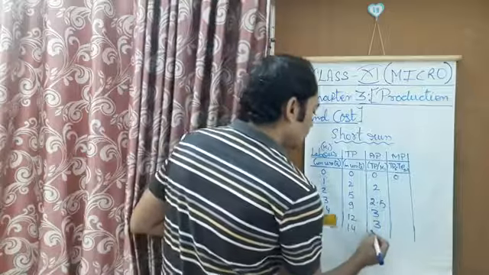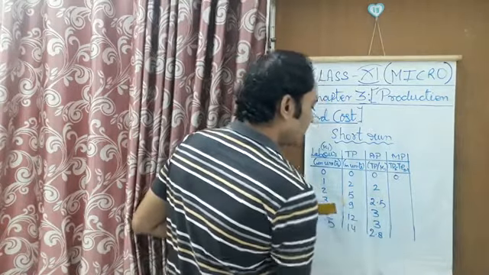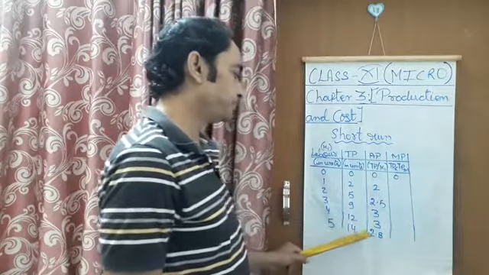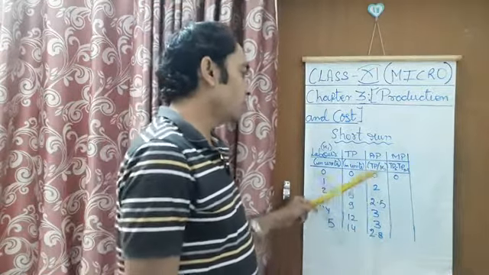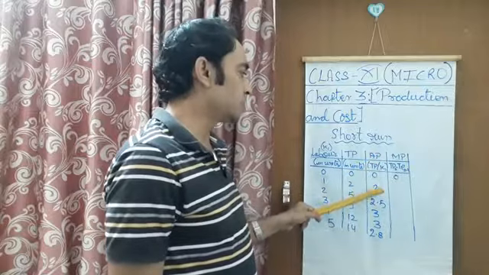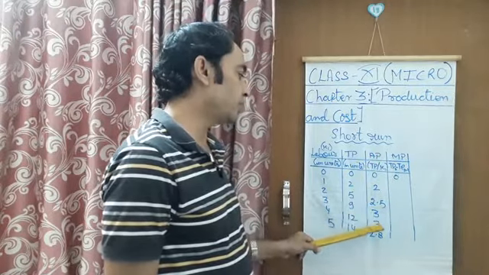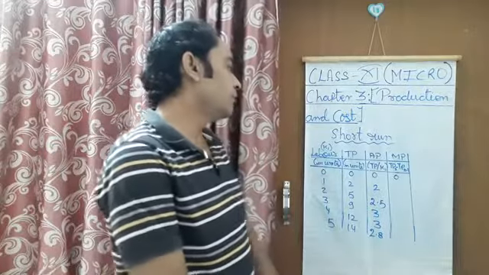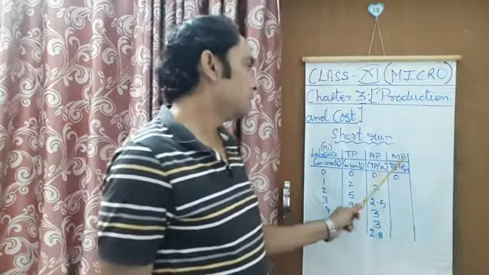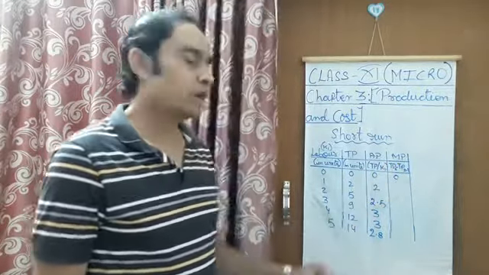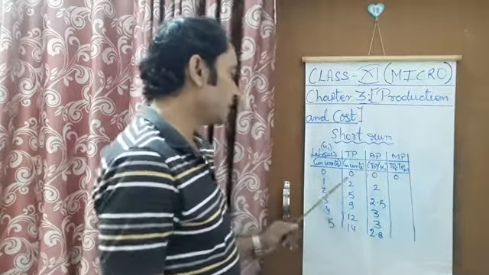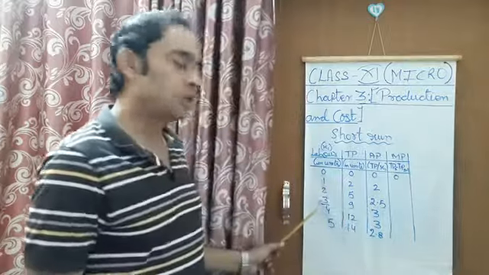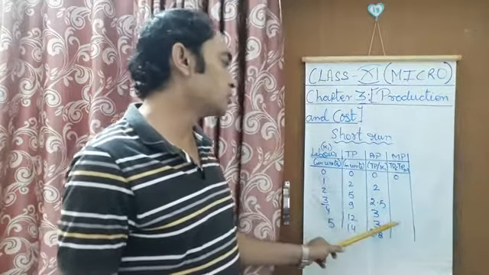It will give us 2.8. So in this way we get the values of average product: 0, 2, 2.5, 3, 3 and 2.8. Clear? Now if we take marginal product here, let us say that at 3 units of labor, how much will be the marginal product?